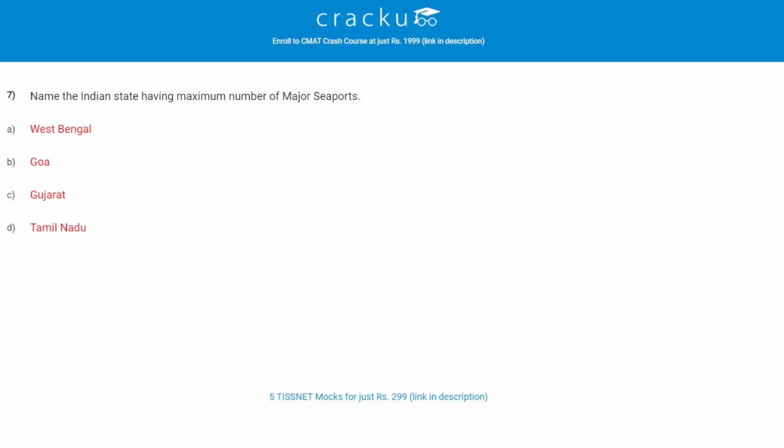Let's check the next question. Name the Indian state having maximum number of major seaports. The correct answer is D, Tamil Nadu.